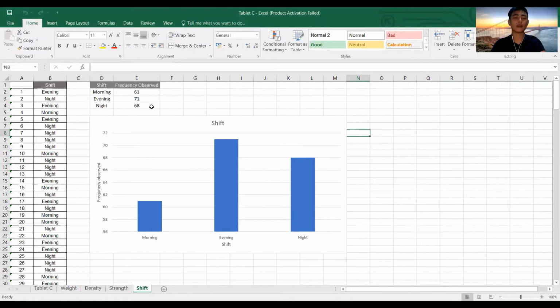The second most is in the night shift, which is 68 pills. And the least is in the morning shift, which is 61 out of 200 pills produced.